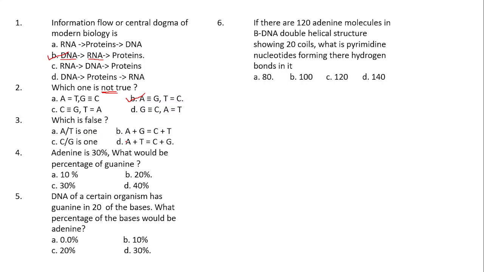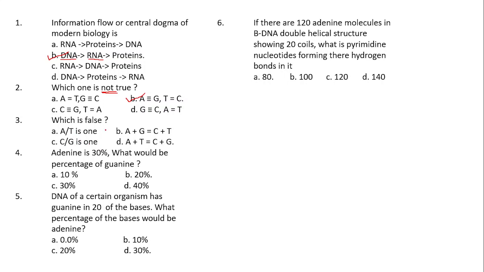And what about option B? A plus G is equal to C plus T. That is also perfect. That is, the purines will be equal to pyrimidines. Options A and B are correct. But what are they asking? They are asking for the wrong one. Then option C is also correct. C by G, that means cytosine by guanine, will be equal to 1. Yes, of course it is correct.